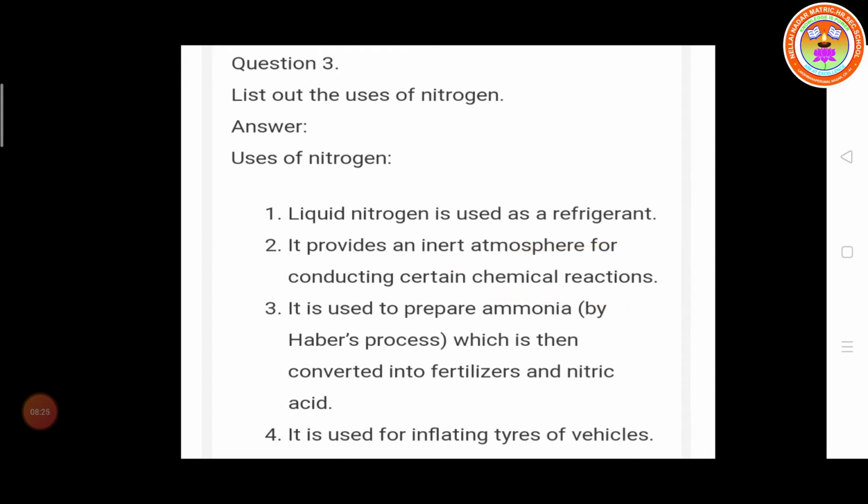Third one, it is used to prepare ammonia. Nitrogen is used to prepare ammonia. The process name is the Haber process. Ammonia is then converted into fertilizer and nitric acid.